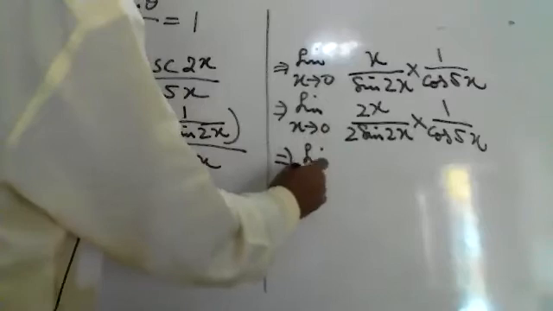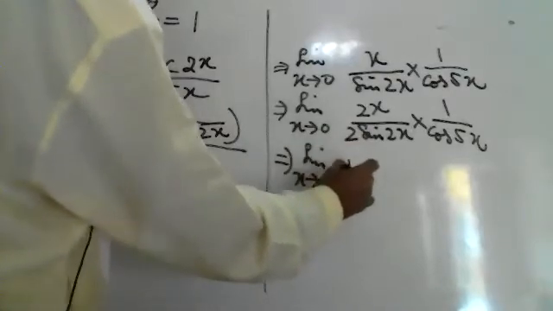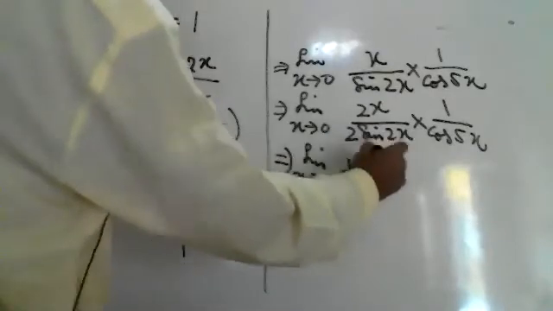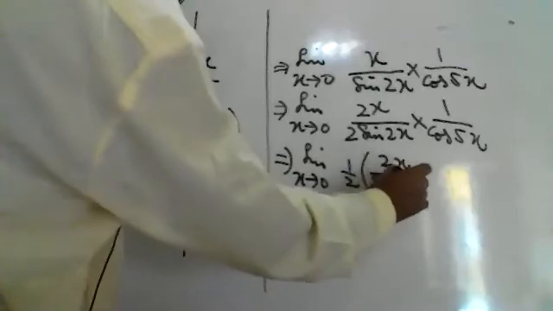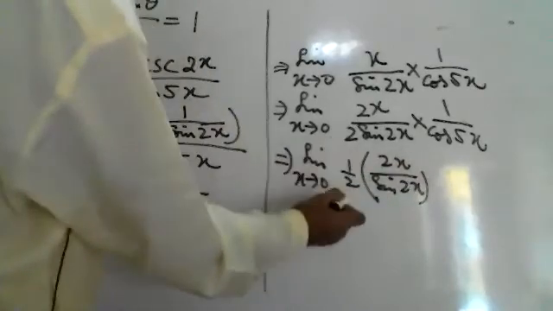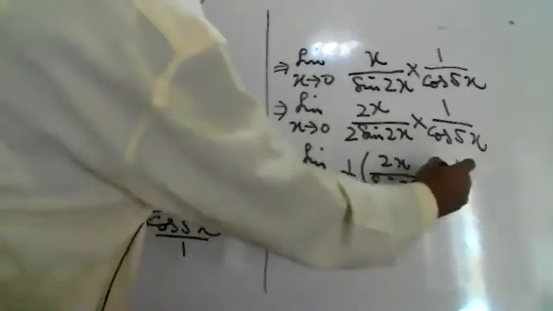So limit x tends to 0, this is 1 over 2, and inside will be 2x upon sine 2x. This 2 has come over there. This is 2x upon sine 2x into 1 over cos 5x.